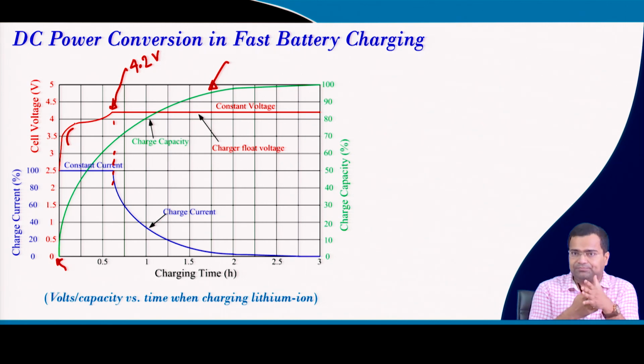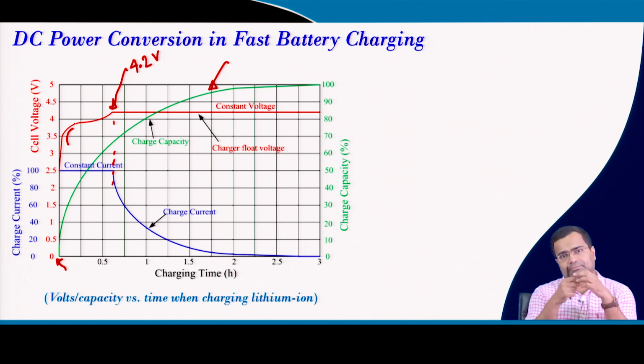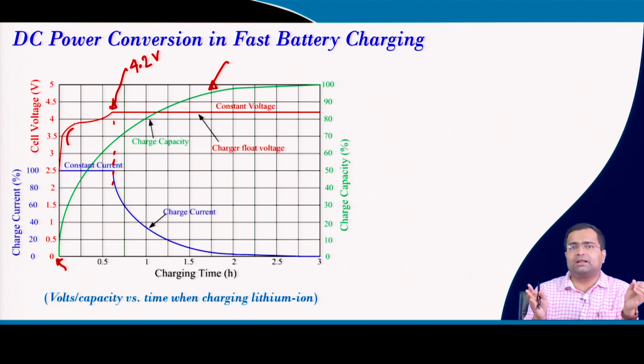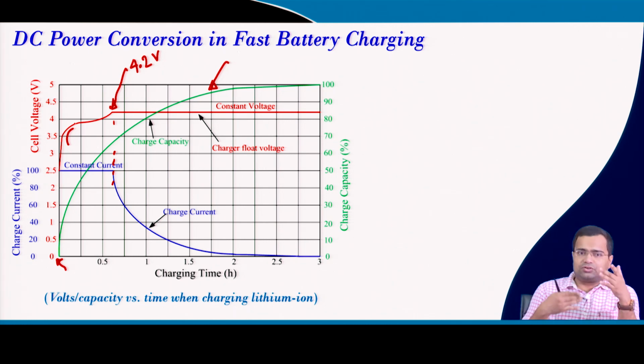For example, in our mobile phone, now most of the mobile phone chargers, one of the terminals is a USB terminal. So that USB, either we put it into our plug adapter, or we can use that USB and connect it to our computer also. So in both cases, the mobile will be charged either through the adapter or through our laptop. But you will find that the total charging duration differs. With the adapter, it takes a smaller duration, and with our laptop it takes longer duration. So this is because of how much current you are using to charge.